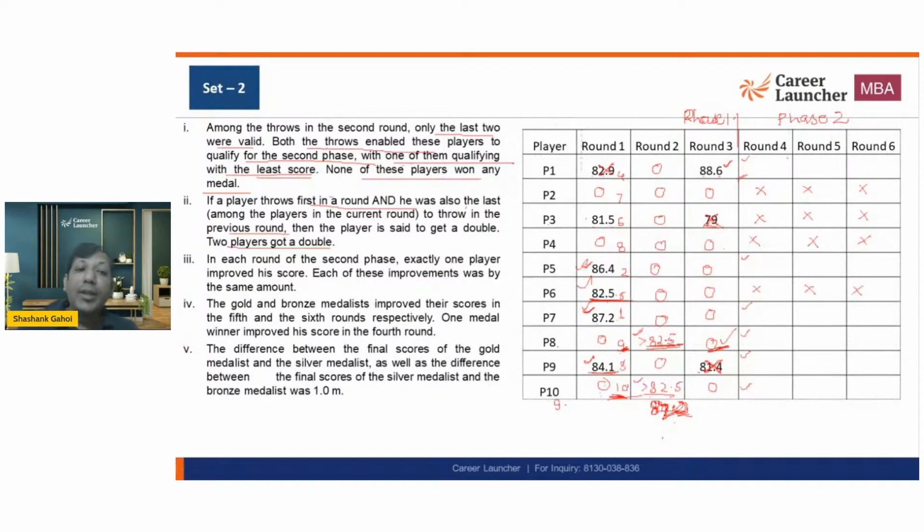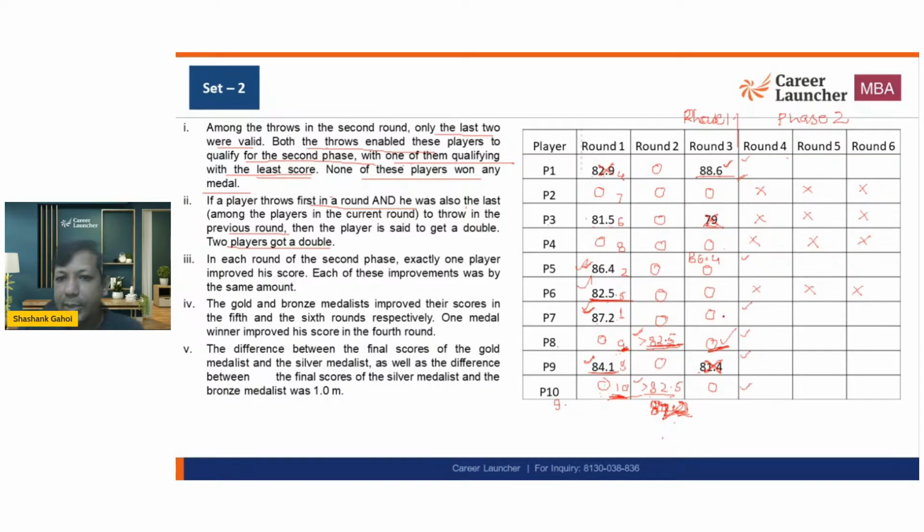Now in each round of the second phase, exactly one player improves his score. So in every round, one person is improving the score, and each of these scores improves by the same value. To understand this, I would write down the qualifiers' values: 88.6, 86.4, 87.2, and 84.1.